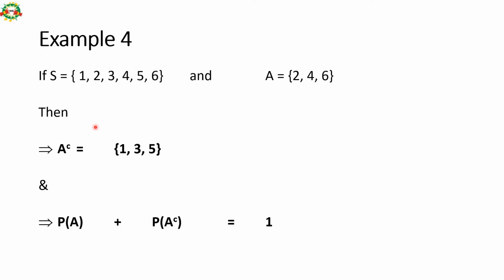Let us understand this with the help of an example. Say this is the sample space of a dice: 1, 2, 3, 4, 5, 6, and A is the set of 2, 4, 6, getting an even number. Then the complement is 1, 3, 5, getting an odd number. So that means the probability of getting an even number or the probability of getting an odd number is 1. Well, that is 1, 2, 3, 4, 5, 6. Either we will get an even number or an odd number.